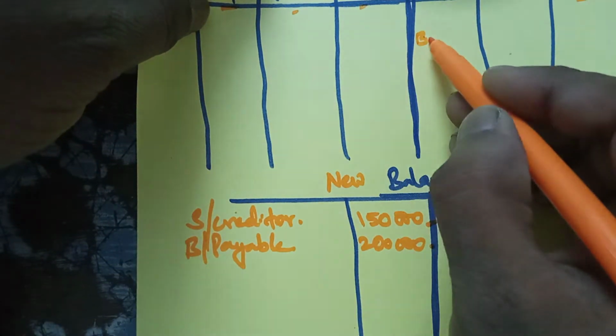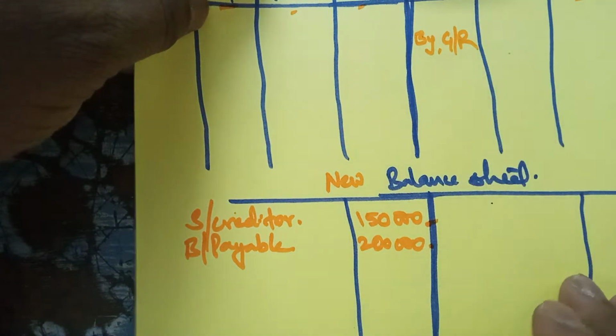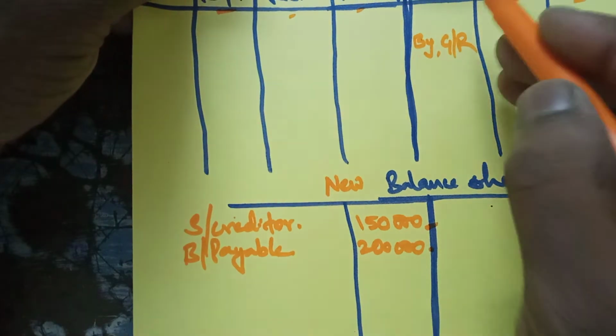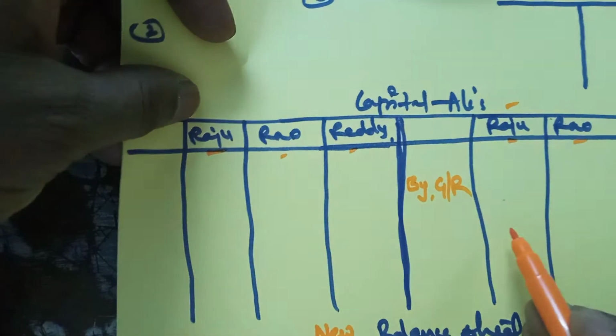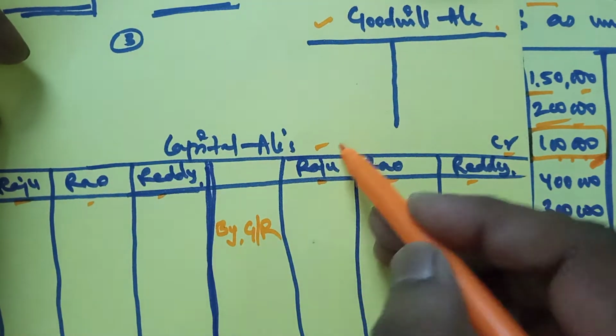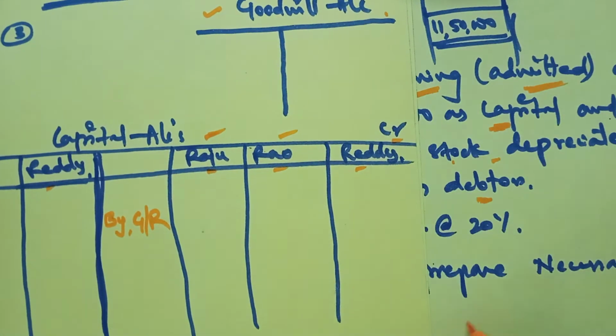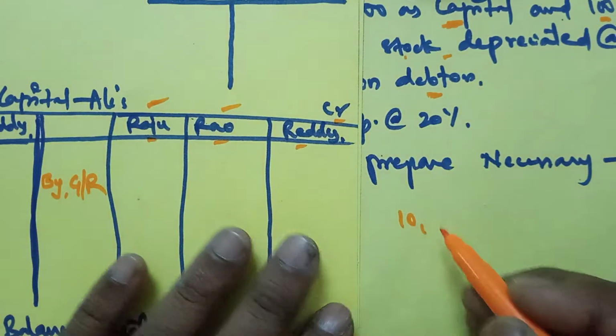When you distribute it, the general reserve account gets debited and the capital accounts get credited. The general reserve is 1,00,000.